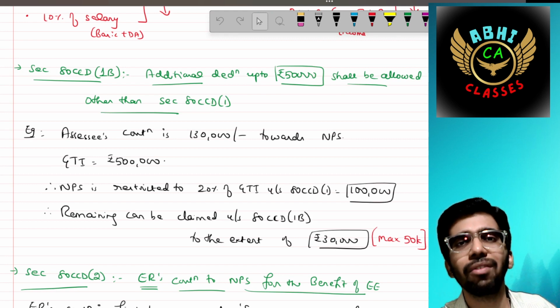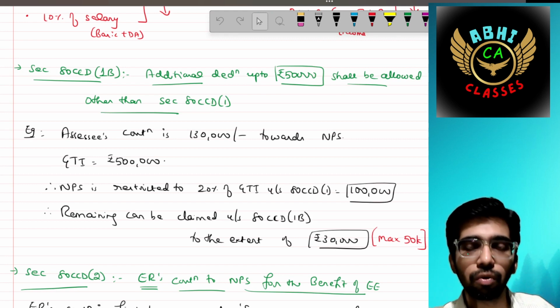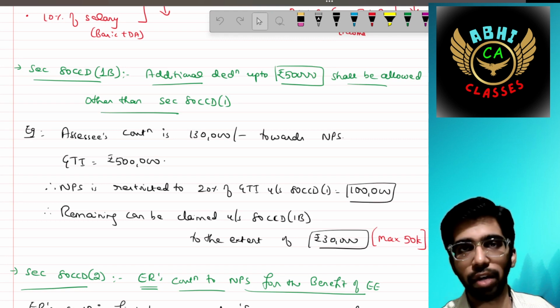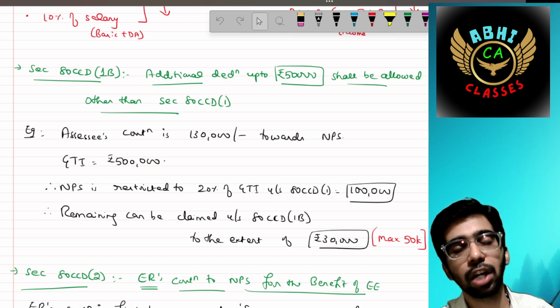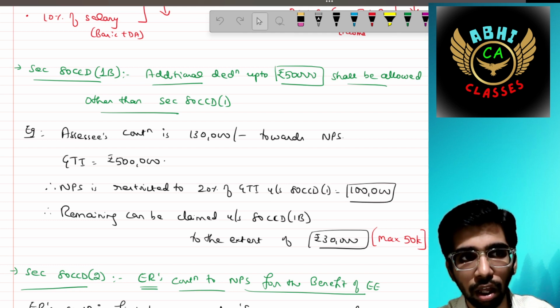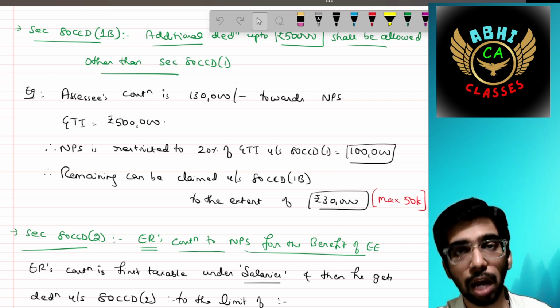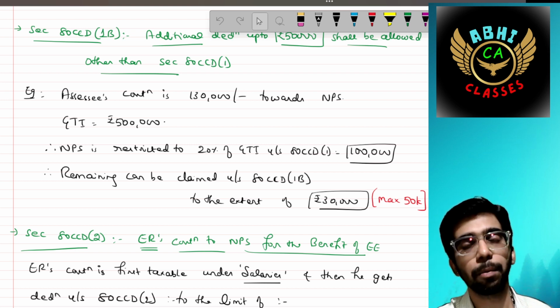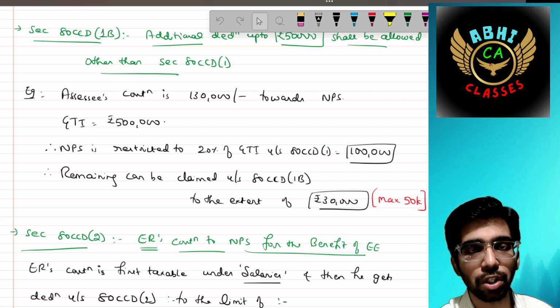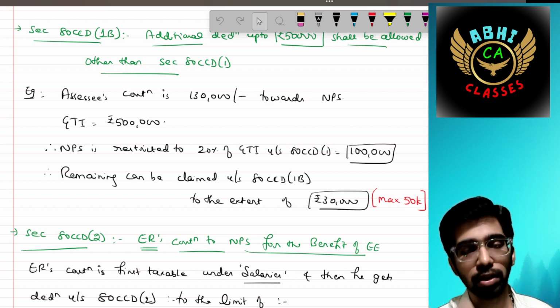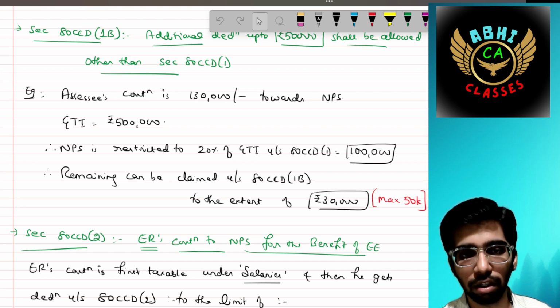Okay. For example, we'll take one example. The self contribution is 1,30,000 towards NPS. His gross total income is 5 lakh. So the amount will be restricted to 20%, that is, 5 lakh at 20% is 1 lakh. The remaining can be claimed under section 80CCD 1B up to 50,000, but here he has contributed 1,30,000, 1 lakh is exhausted under section 80CCD 1. The remaining 30,000 can be claimed under section 80CCD subsection 1B.